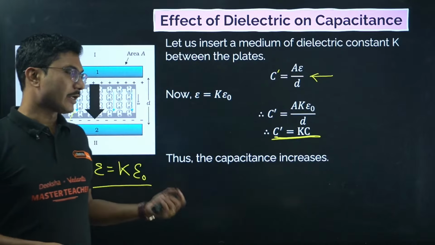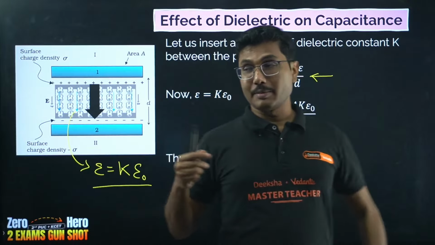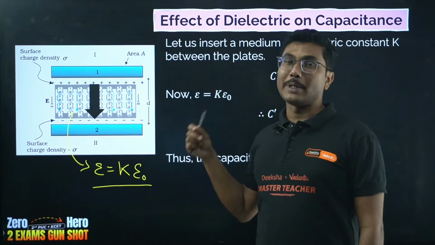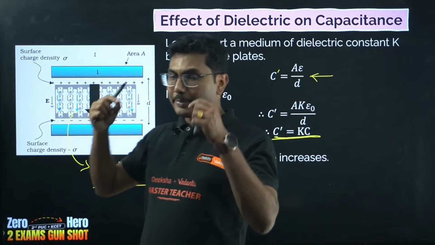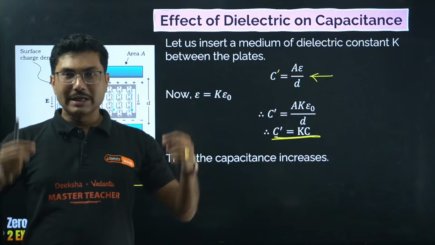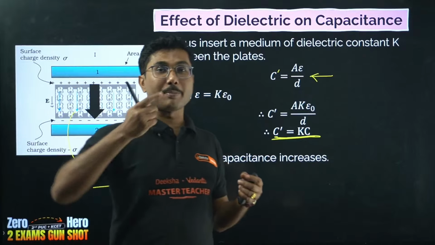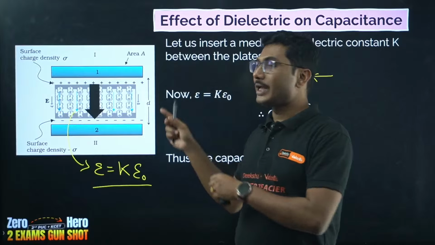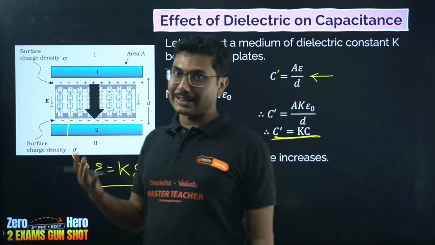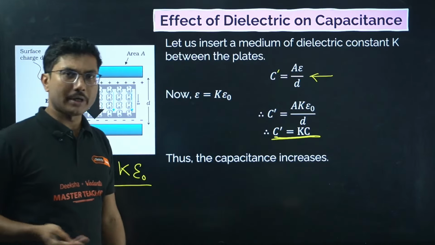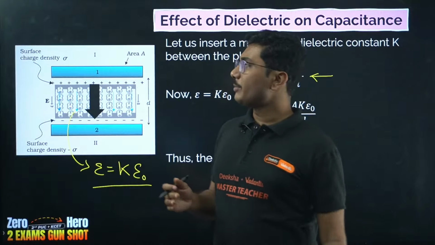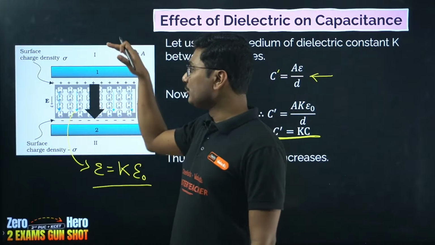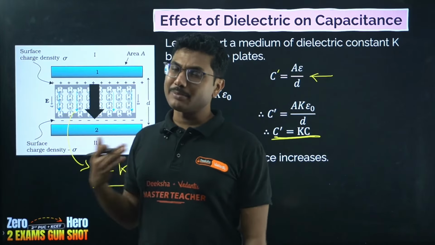For example, the parallel plate capacitor I showed you, they generally used a waxed paper. Okay, so paper dipped in wax, simple paper dipped in wax, so that both sides of the paper are covered with wax. And now that is used as dielectric medium. In practical cases, that is the most commonly used dielectric medium. So it has paper, it has wax, and that's how you can create an insulating layer between the plates, which is much better than air.